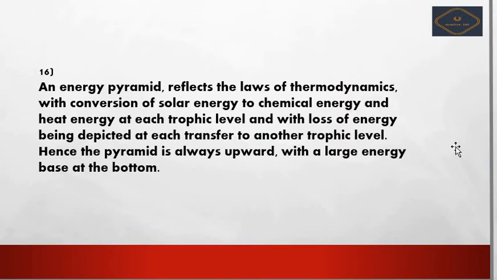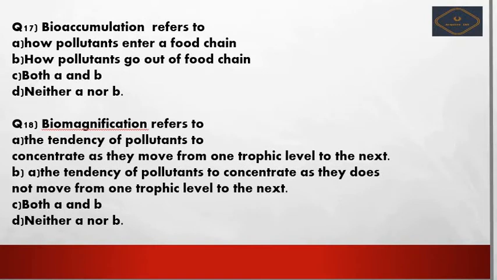Next we see the explanation for the 16th one, right? The energy pyramid reflects the law of thermodynamics, which involves the conversion of solar energy to chemical energy and heat energy at each trophic level, with the loss of energy being depicted at each transfer to another trophic level. Hence the pyramid is always upright with a large energy base at the bottom. So no need for explanation, because just now we discussed this very clearly. I hope you understood it there itself. So next we move further.